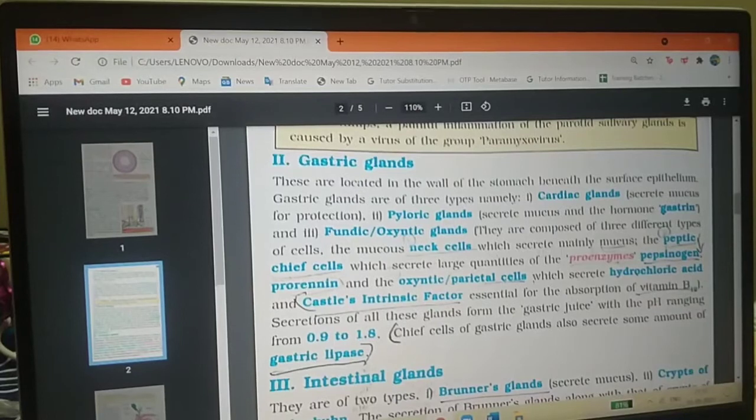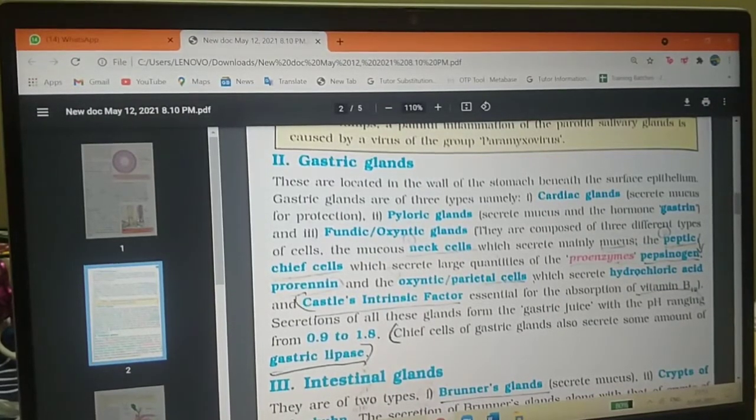Neck cells secrete the mucus, peptic cells secrete the proenzymes pepsinogen and prorenin, and the oxyntic cells secrete hydrochloric acid and also Castle's intrinsic factor, which is essential for the absorption of vitamin B12.